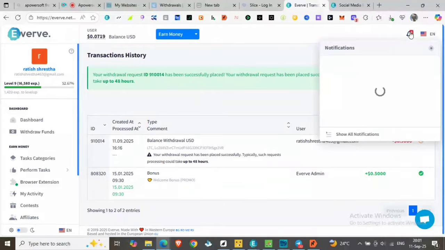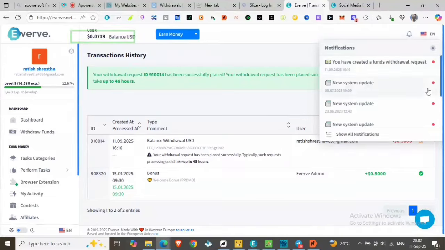Let's check the notification. You can see the user balance has been reset to 0.07. Here is just the notification of your created funds withdrawal request.